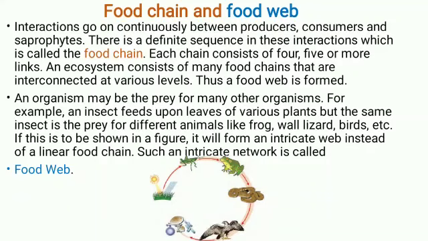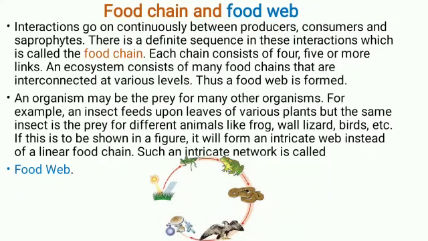Food chain example I can take. You can see in the picture, grasshopper is eating grass and frog is eating grasshopper. Frog is eaten by snake, snake is eaten by hawk, and hawk is eaten by microorganisms. So, if I remove frog from the chain, what will happen? Grasshoppers' number will increase, snakes will not be able to survive, and there will be disturbance or imbalance in the food chain, and it will also affect the food web.